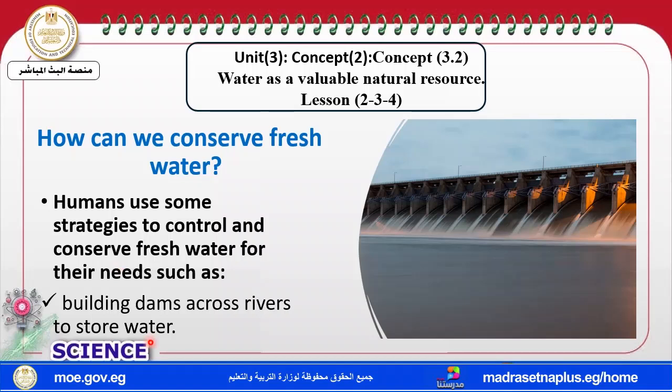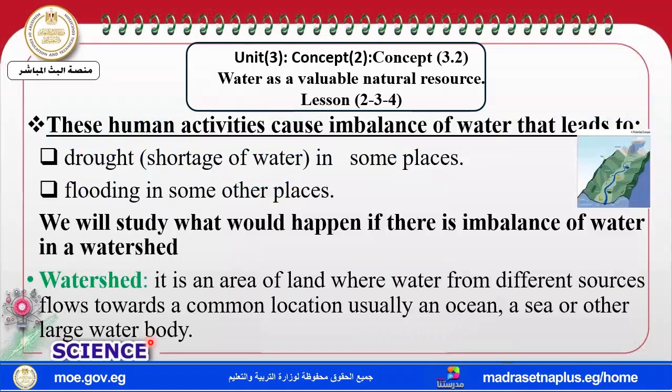When we use it, we can use it again. Okay, so my dear student, human activities cause imbalance. This imbalance leads, as we said, to drought in some places, or flooding in other places. And if this imbalance happens in a watershed, which we are going to study, what will be the result? But what is meant by a watershed?